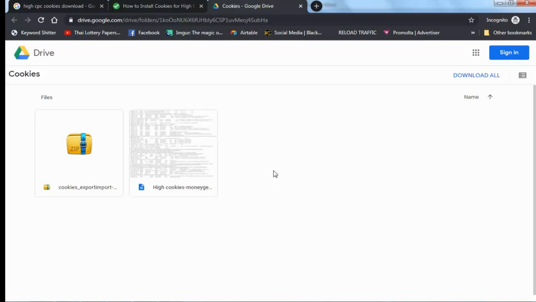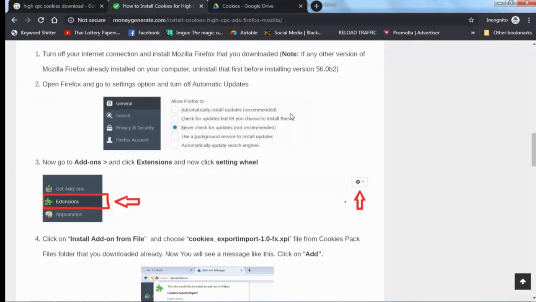If you go to a high CPC website, for example a website that is running a campaign for high CPC, then if you go to any website, you will see high CPC ads on it. So these are the cookies you can download and install.